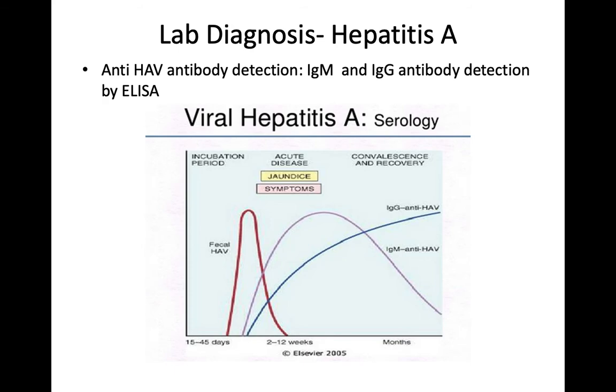So, lab diagnosis of hepatitis A is mainly by detection of IgM and IgG antibody by ELISA. Anti-HAV IgM, if positive, detects acute HAV infection, and anti-HAV IgG antibody detects past infection or recovery. HAV appears in the stool from -2 to +2 weeks, that is, 2 weeks before and 2 weeks after the appearance of jaundice.